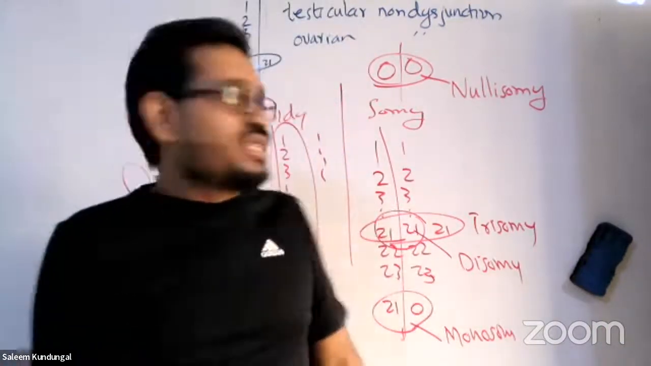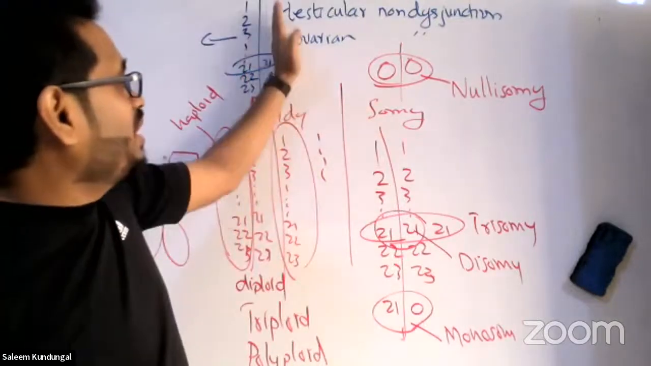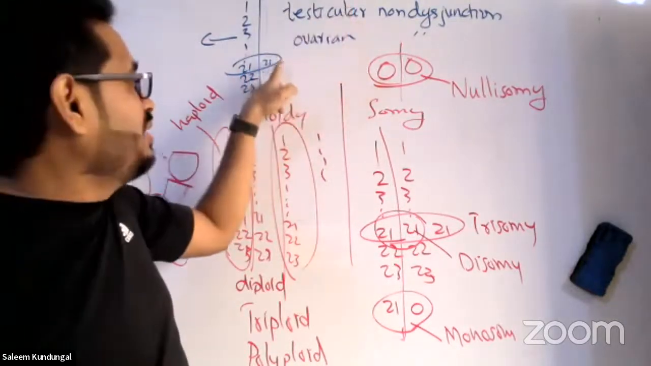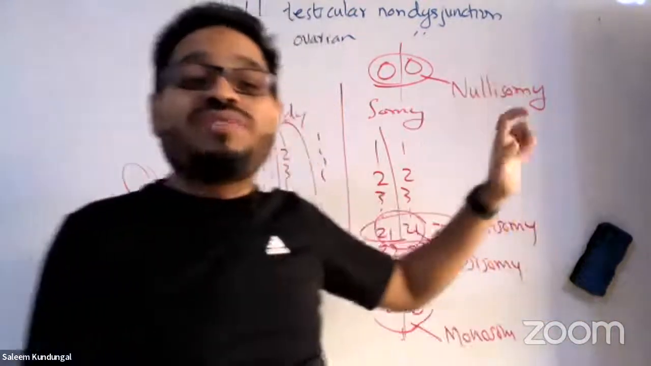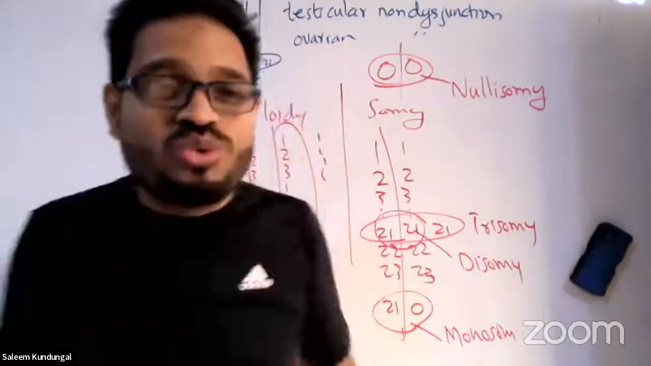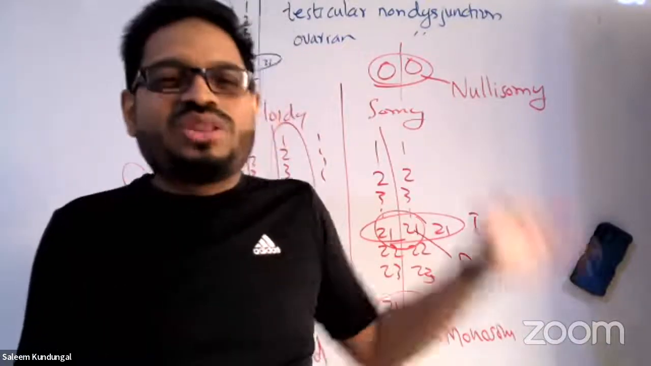Okay. So in the same way, when this went to the other side, he missed one chromosome, the 21st chromosome, isn't it? So that particular sperm will have only how many chromosomes out of 23? 22 only. Got my point? So that causes what?